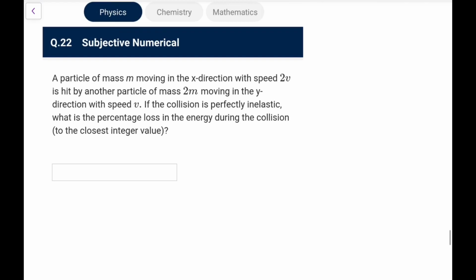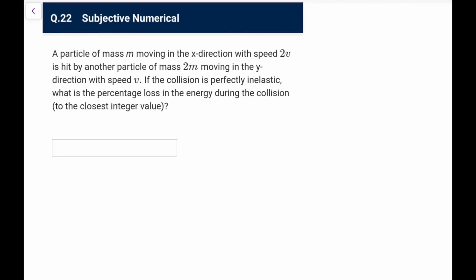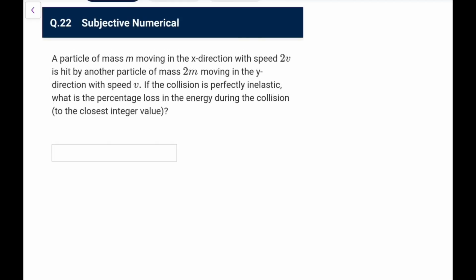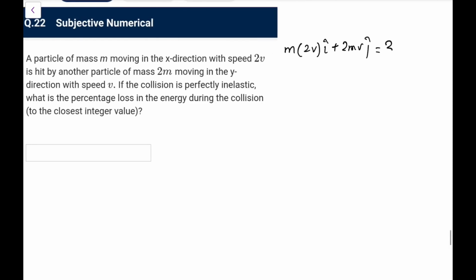Next one, particle m moving in x direction with speed 2v is hit by another particle 2m moving in y direction. If the collision is perfectly inelastic, what is the percentage loss? So let the first be in x direction, so its initial momentum is m into 2v i cap, that one is 2mv j cap, and finally I can write it as 3m into v. So v comes out as 2 by 3 v i cap plus 2 by 3 v j cap.